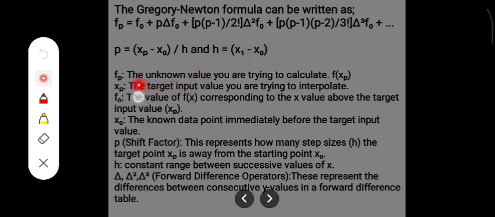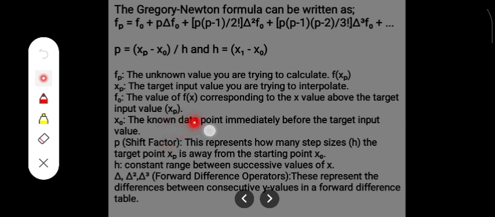Now let's define the parameters. Our f subscript p is the unknown value you are trying to calculate, similar to y in the linear interpolation formula. Now s subscript p is the target input value you are trying to interpolate, which is also similar to s in the linear interpolation formula. F subscript 0 is the value of f of s corresponding to the s value above the target input value s subscript p. This one is also similar to y subscript 0 in the previous formula, and s subscript 0 here is the known data point immediately before the target input value,